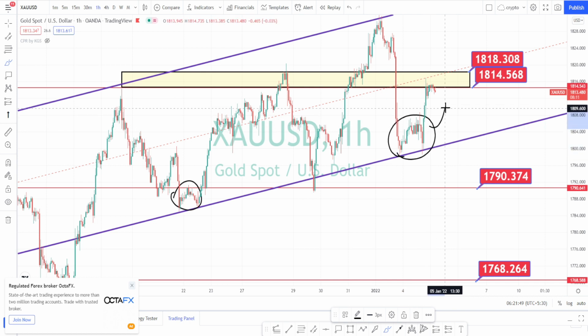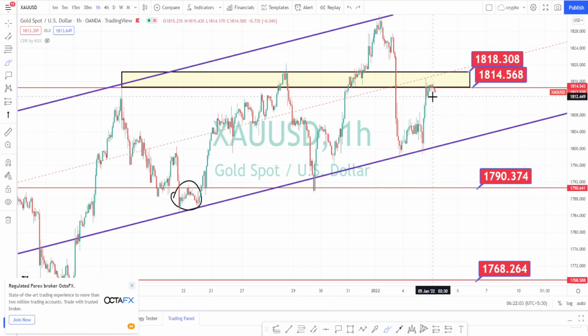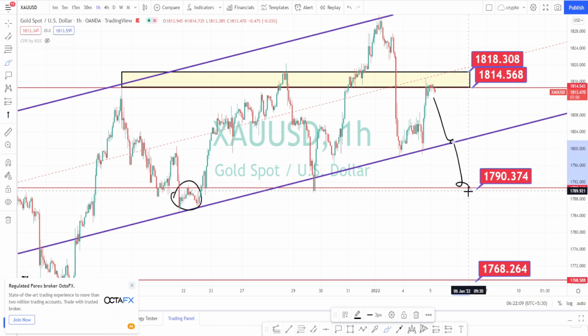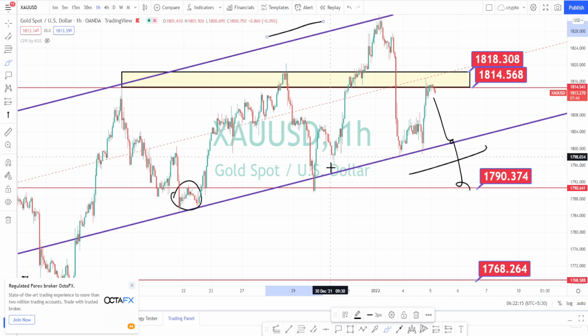And we can expect the market to trend on the bullish side when the price action comes and tests this level. Even if the price action breaches this support level, we can expect the next level of support to be at 1790. So on the bearish side we have a lot of support levels, but currently the price action is trading within a bullish channel pattern.